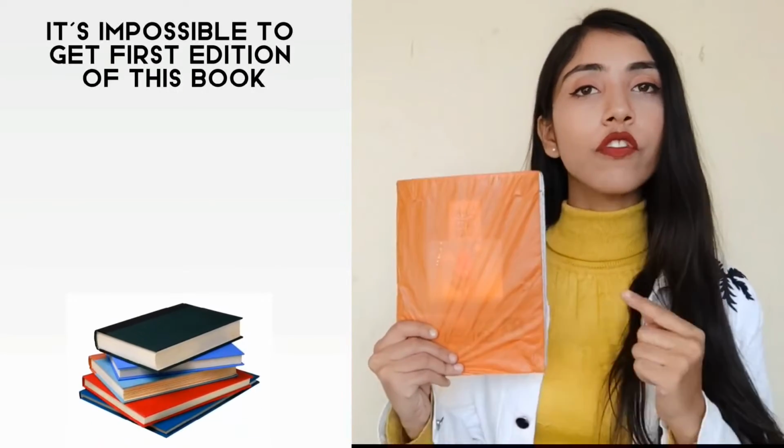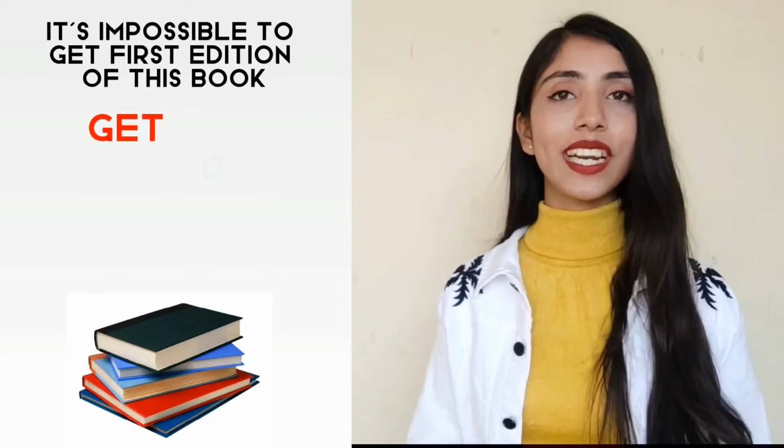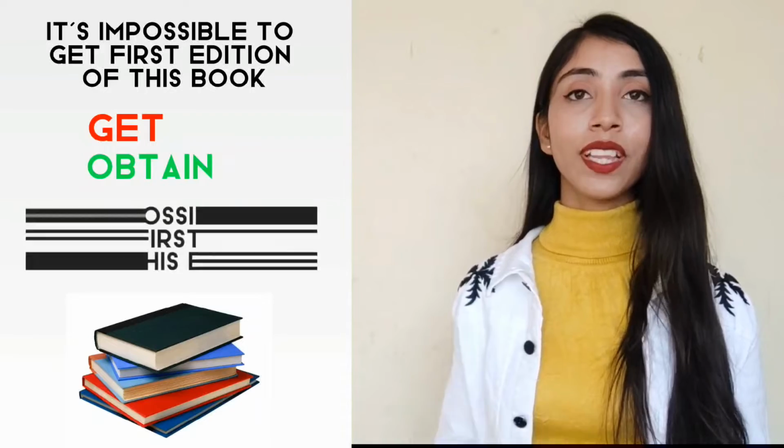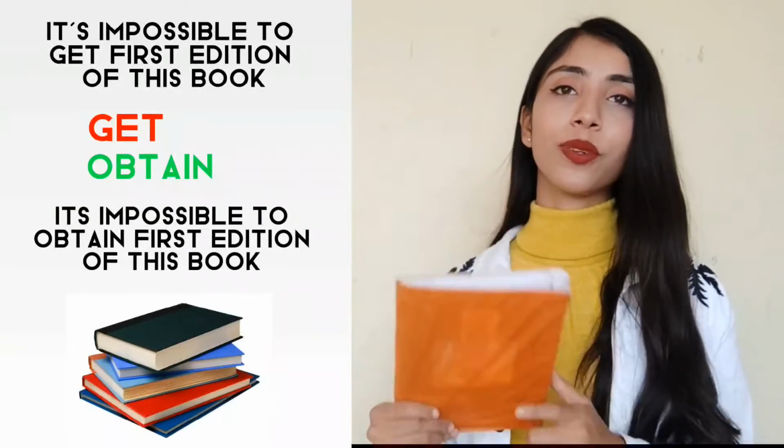Another example. It's impossible to get a first edition of this book. Instead of get, what should I use? Right, obtain. It's impossible to obtain a first edition of this book.